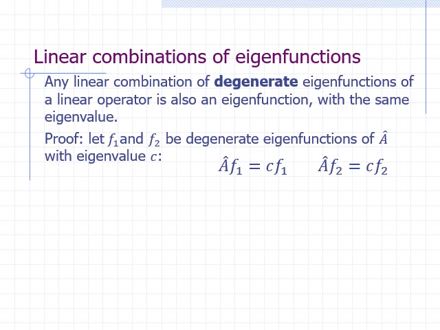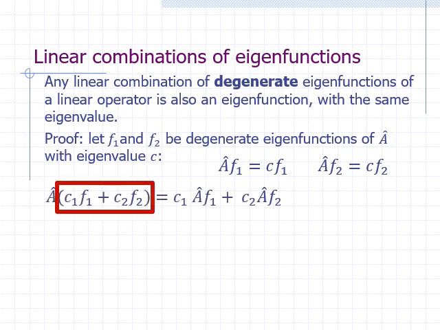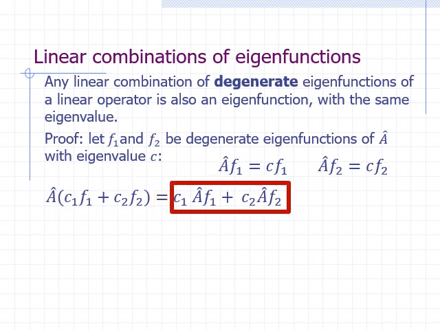Let's apply operator A on a linear combination of f1 and f2. The linear combination of f1 and f2 is c1 times f1 plus c2 times f2, where c1 and c2 are constants. Since A is a linear operator, we can distribute it to the two terms and pull out the constants. This gives us c1 A hat f1 plus c2 A hat f2.